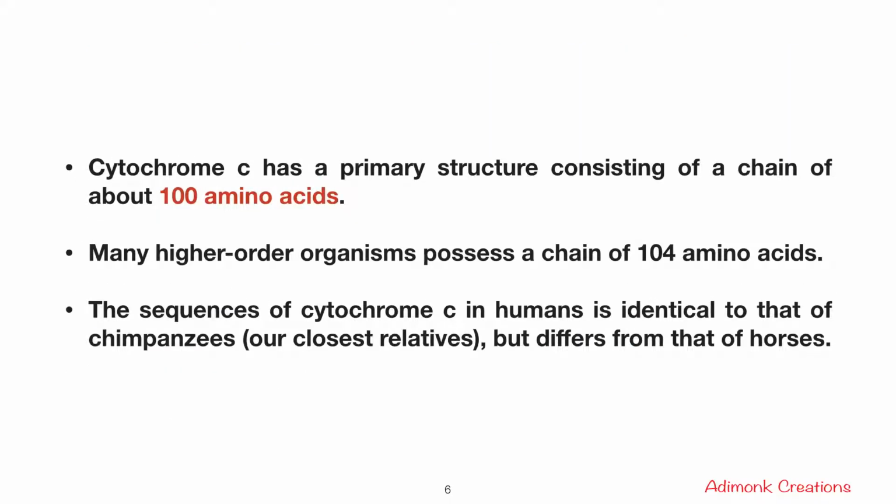Cytochrome C has a primary structure consisting of a chain of about 100 amino acids. Many higher order organisms possess a chain of around 104 amino acids. The sequence of cytochrome C in humans is identical to that of chimpanzees, which are our closest relatives, but it differs from that of horses.